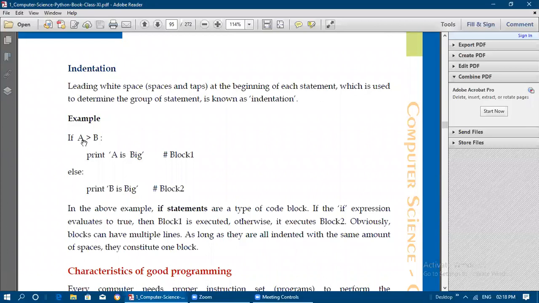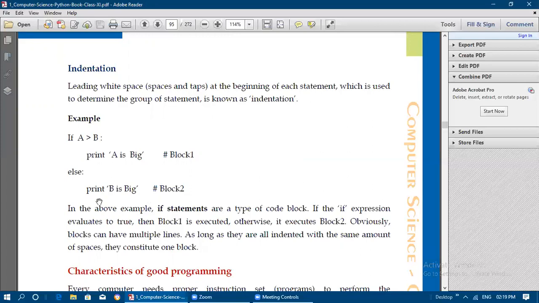So here we can see the example when we are writing the indentation. So if a greater than b colon, see here 4 white spaces we have left from this if place, and just we are printing a is big. So this is one block that is indicated with line comment. So this is block 1. Then else, print b is big. So first we are printing when a is greater than b, we are printing a is big, that is going to be a block 1, and else we need to print b is big, that is going to be considered to be a block 2.